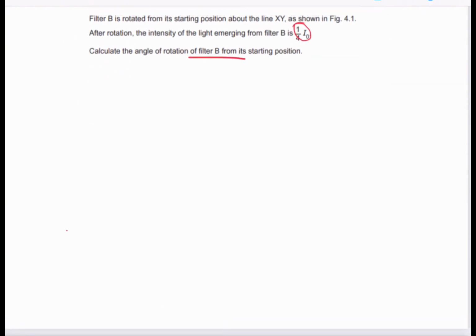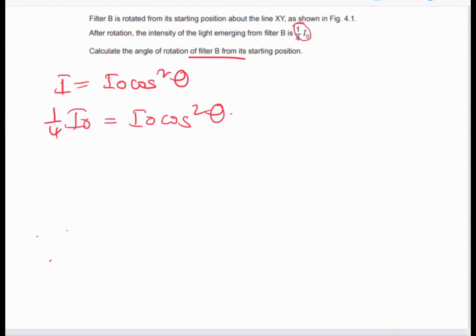Okay, so we know that intensity is equivalent to I naught cos squared of theta, right? But the intensity that's coming out is 1/4 I naught. So 1/4 I naught is equivalent to I naught cos squared theta, right? So if we cancel the I naughts, we're left with cos squared theta equals 1/4.